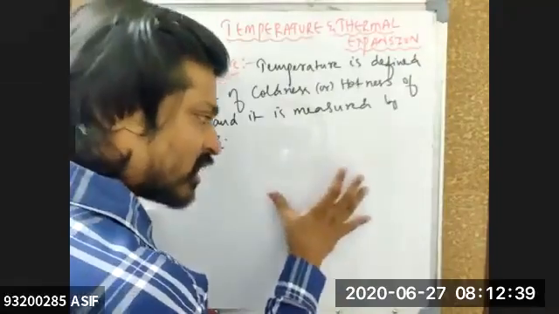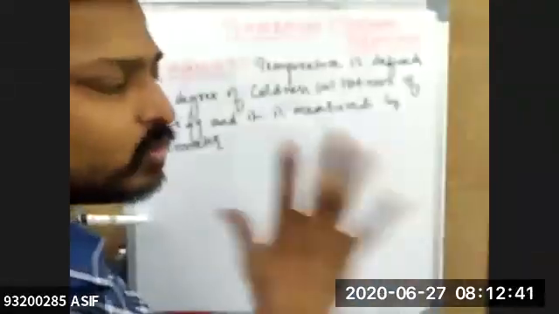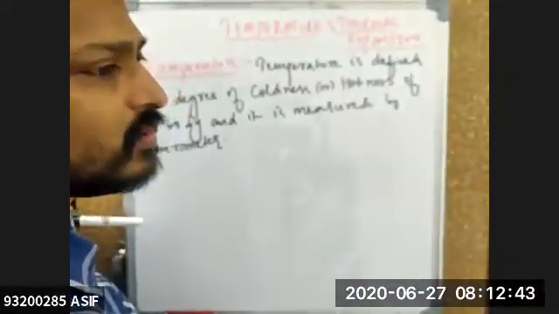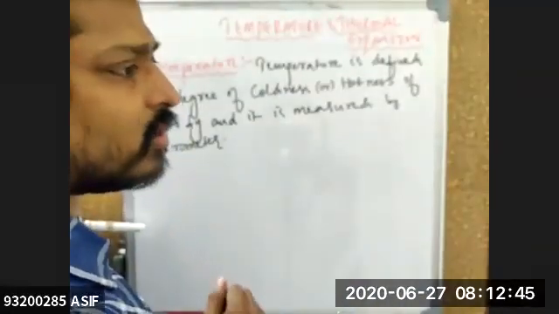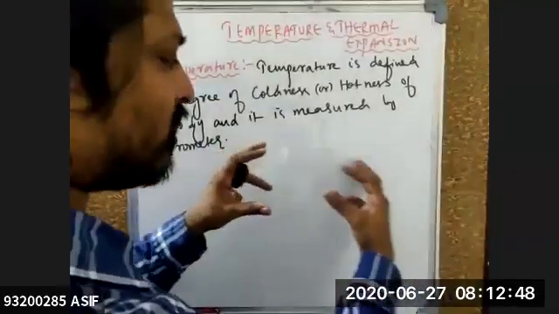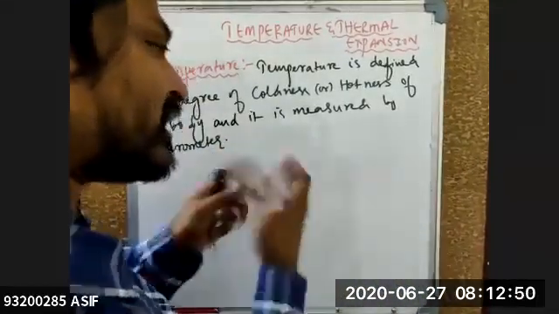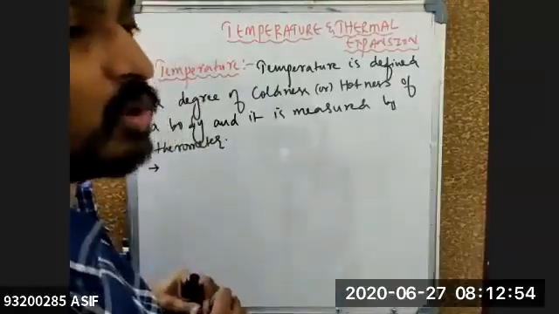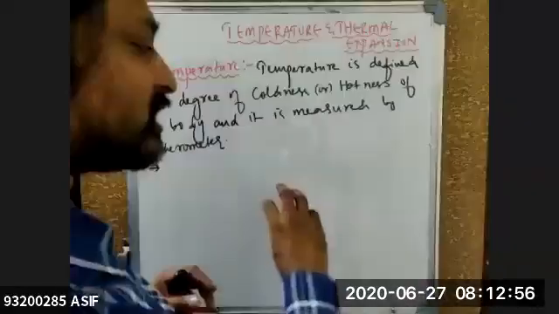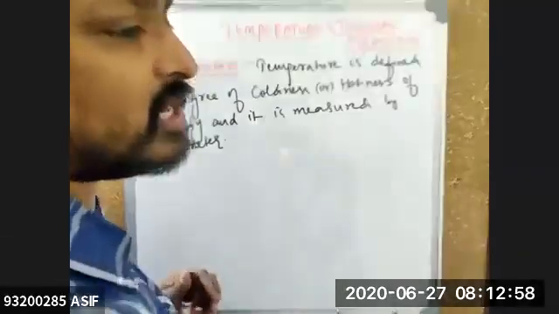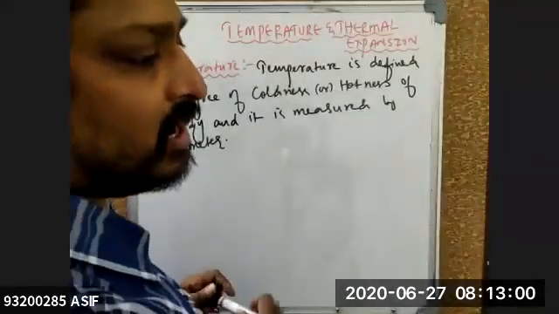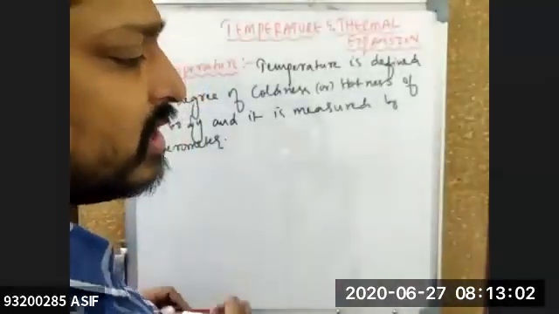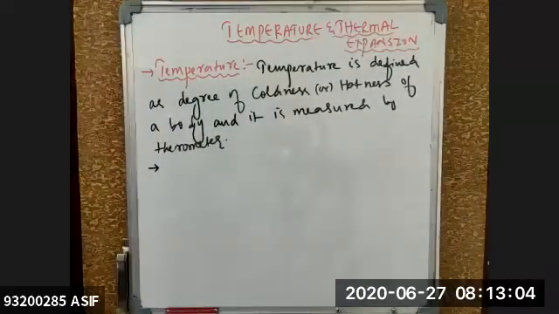Now when you are keeping these two bodies in contact, are you doing any work there? Are you doing any work? No. The moment a hot body and cold body are kept together, automatically, internally, the energy will transfer from the hotter body to the colder body. The transfer of energy without any external work is called what? Non-mechanical. It's a non-mechanical way to transfer energy.